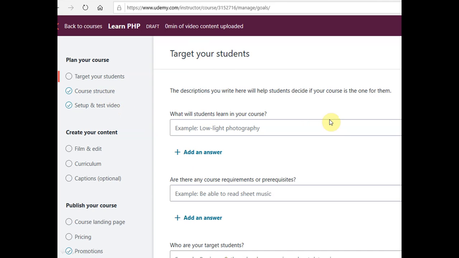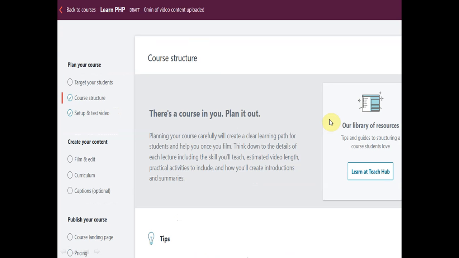Then the second one is the course structure. We have to create the course structure, so we click on this button and we find the structure of the course and how to create it. We have certain steps to learn, and accordingly we mention the course structure here.